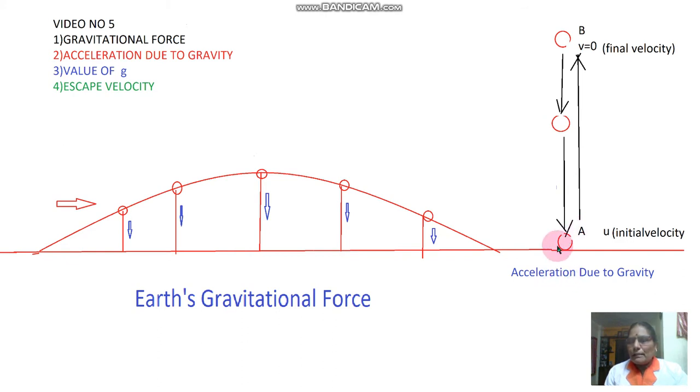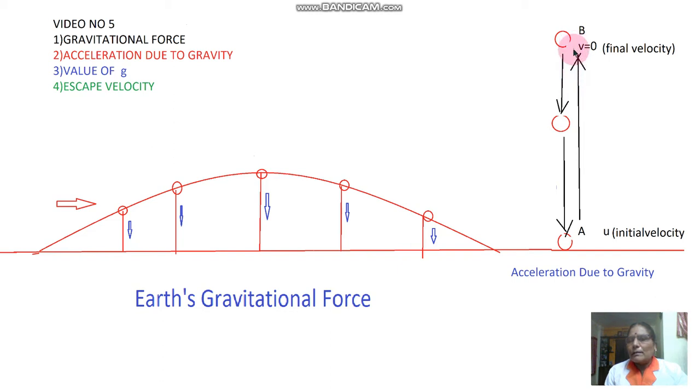For that, let us take one example. Throw a ball with some force vertically upward.